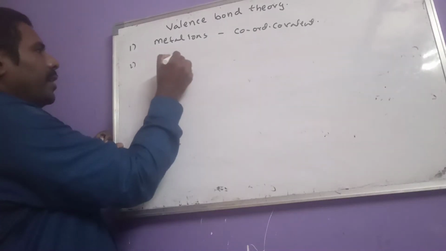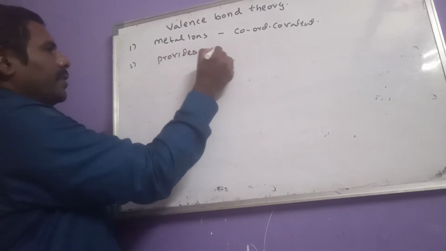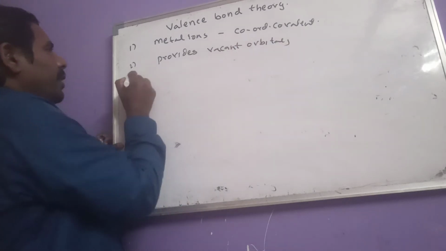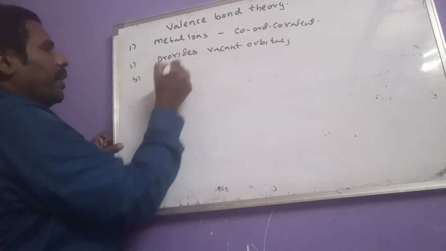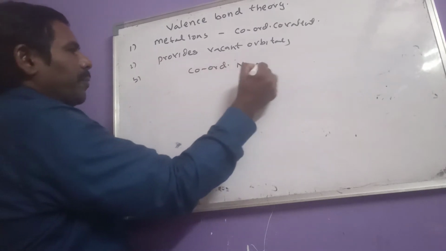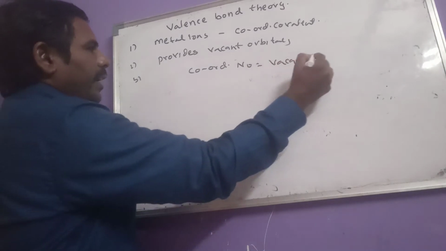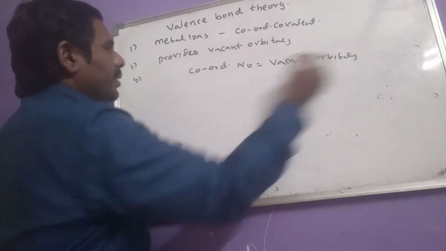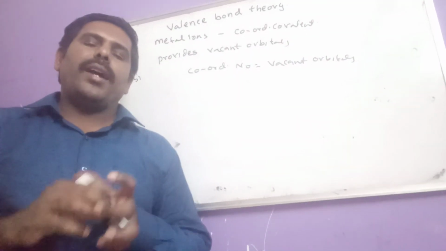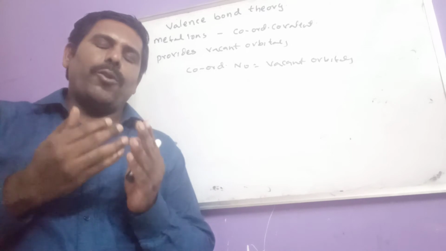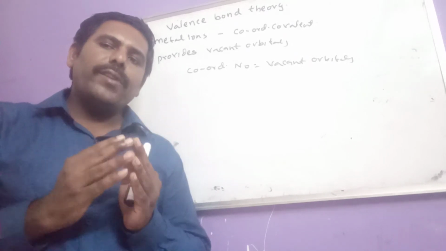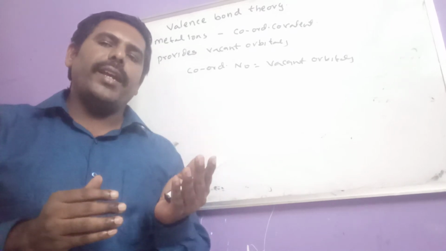So, the central metal ion provides which one? Vacant orbitals. Now, the number of vacant orbitals provided is equal to the coordination number. And it provides vacant orbitals only after the process of hybridization.